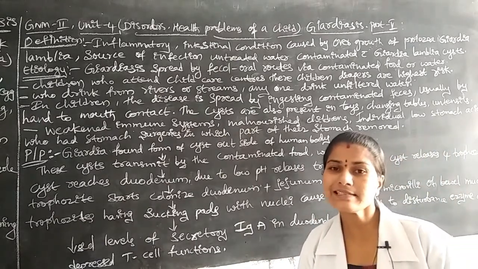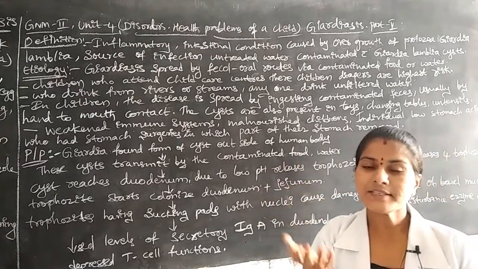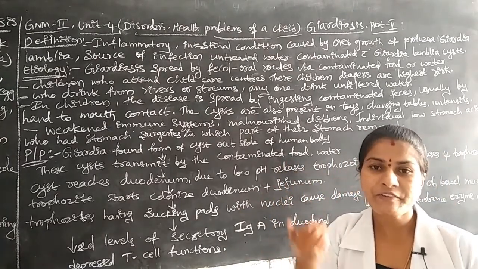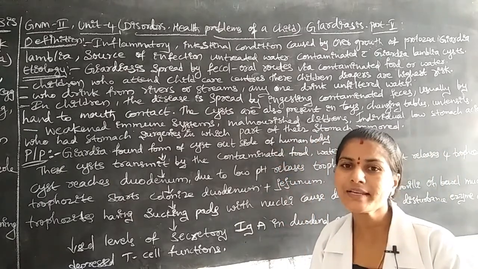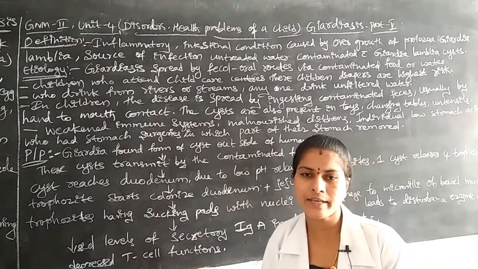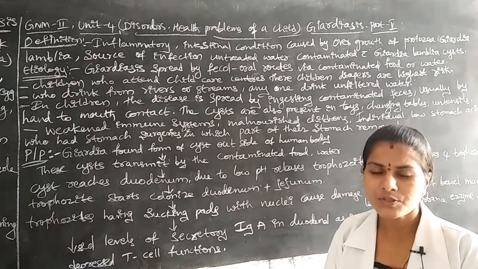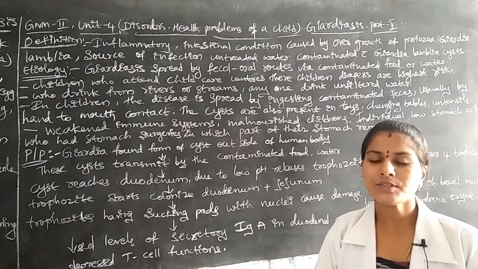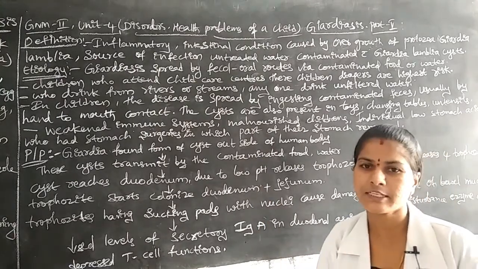Due to low immunity, the number of infective organisms will increase. The antibodies which protect the body will be reduced due to low immunity. Due to that, the child may suffer with Giardiasis.